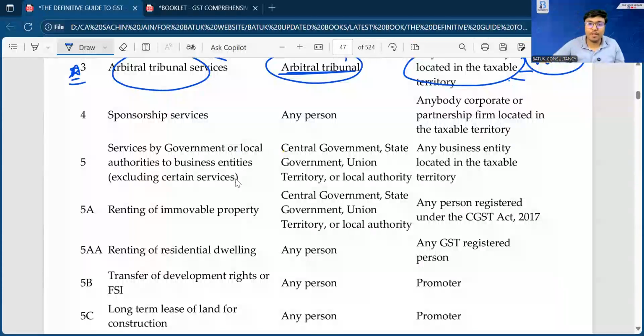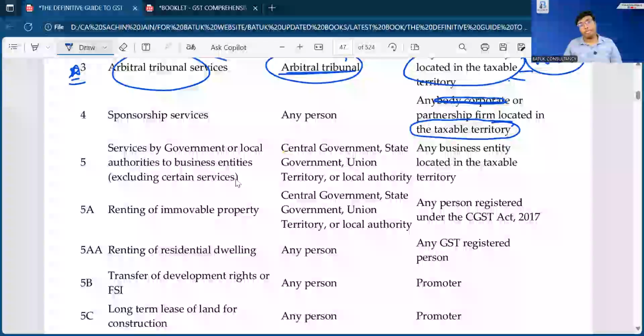Sponsorship services. The word body corporate has been removed by the government. You can also make a correction in the books. Okay, you just need to remove the name body corporate. Sponsorship services provided by any person to any partnership firm located in the taxable territory. Sponsorship services provided by any person to the partnership firm who is located in the taxable territory. Okay, taxable territory means India.